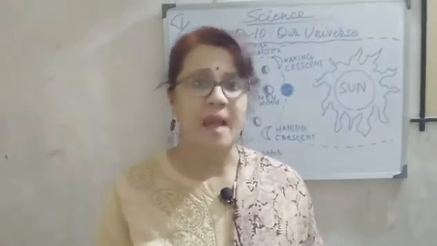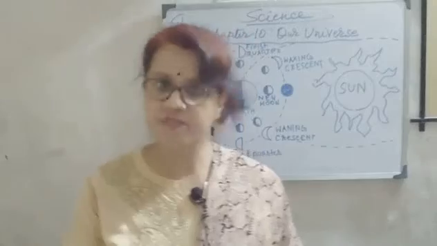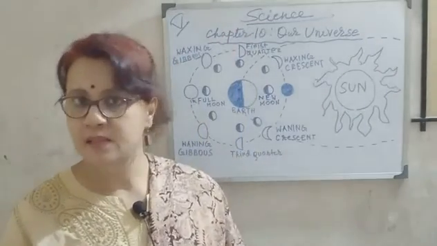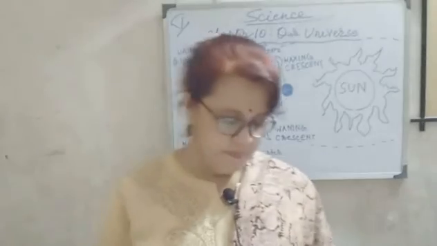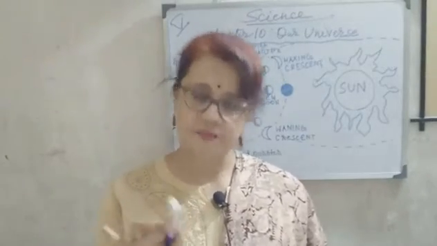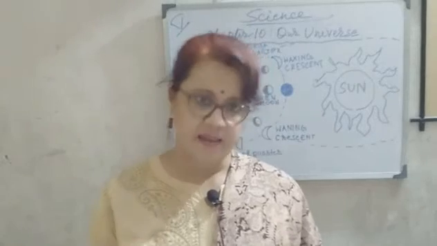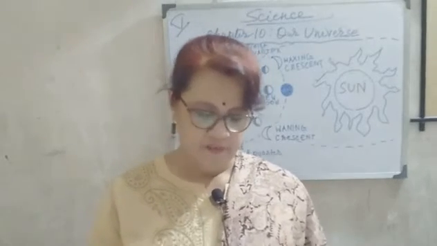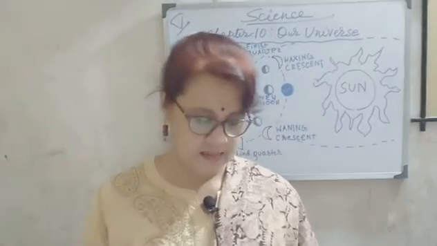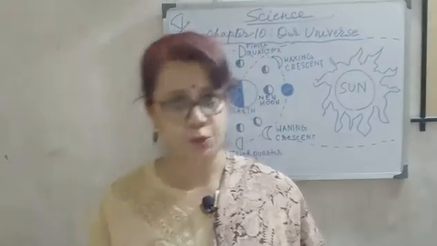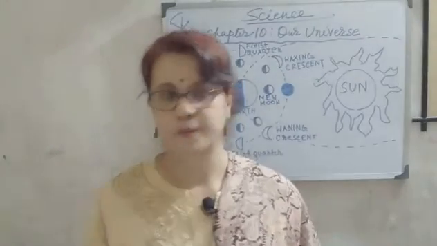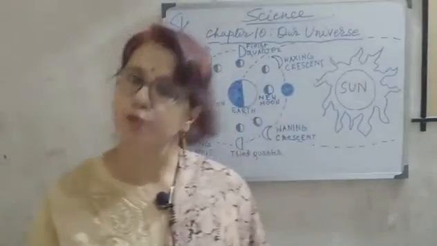And there are 8 planets. There are 8 members of our family, main family members actually. So what are the main planets? According to the distance from the sun, the planets are sequenced like this: firstly Mercury, then Venus, then Earth, then Mars, then Jupiter, then Saturn, then Uranus and Neptune, and Pluto is a dwarf planet.